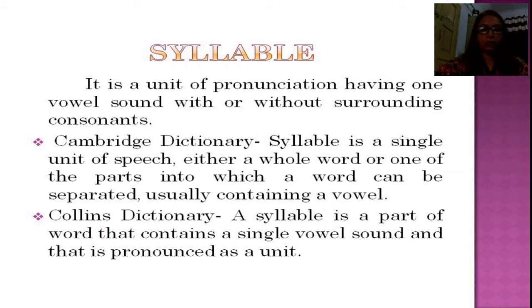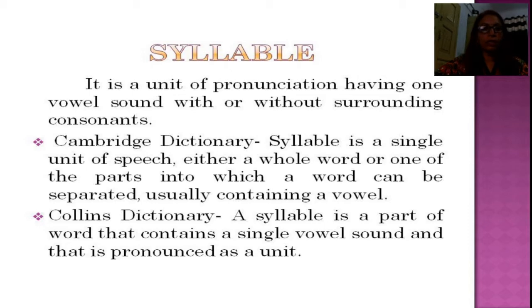It means there must be at least one vowel sound in a syllable. A syllable can be with or without a consonant, but a vowel must be there. And second, the pronunciation of the vowel sound must be there.